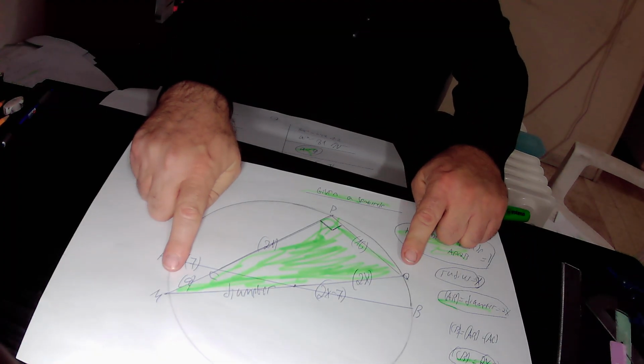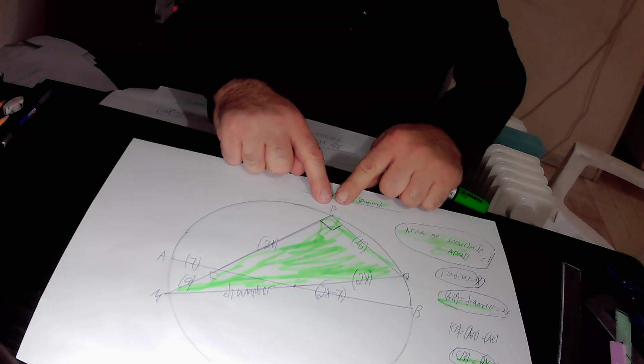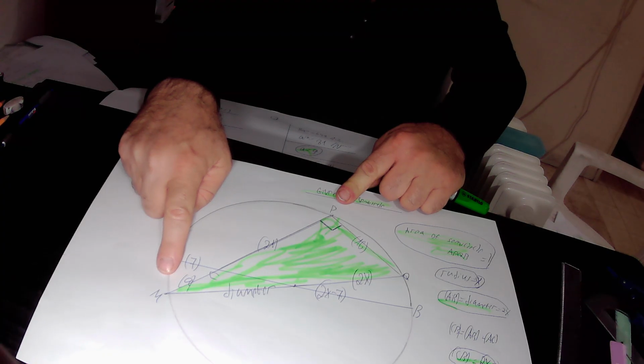QM equals 2x, therefore QM squared equals (2x) squared, and it equals PQ squared plus PM squared. PQ is 16, therefore PQ squared is 16 squared. PM in total equals PC, that is 21, plus CM, that is 8. So PM equals 21 plus 8. Therefore, PM squared must be equal to (21 plus 8) squared.